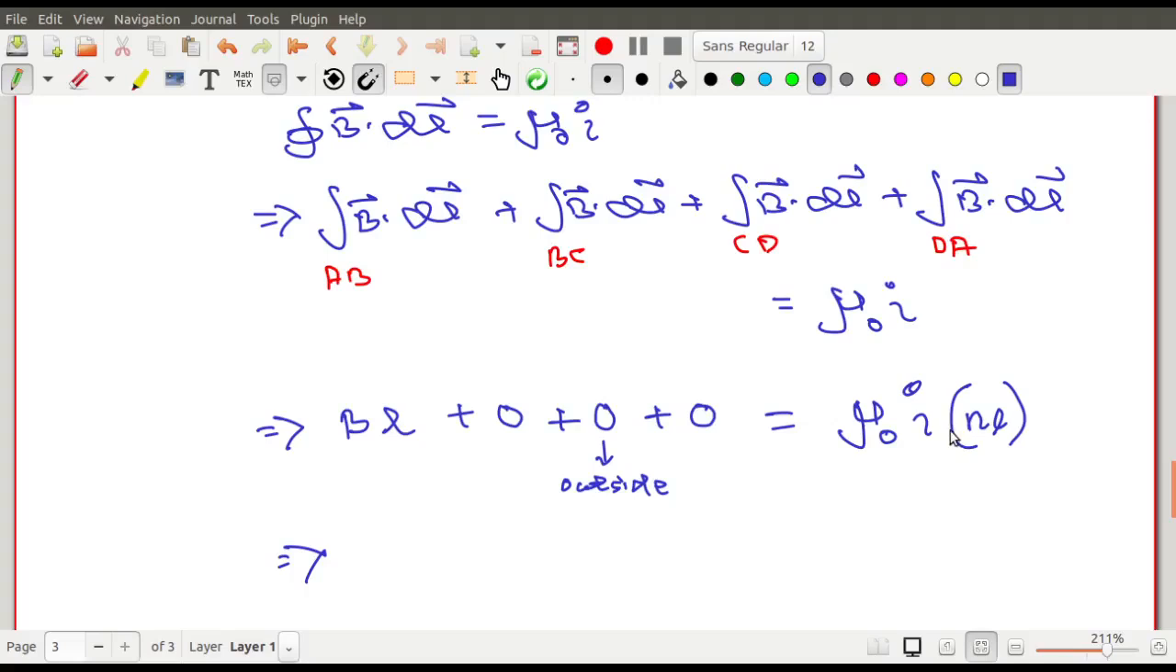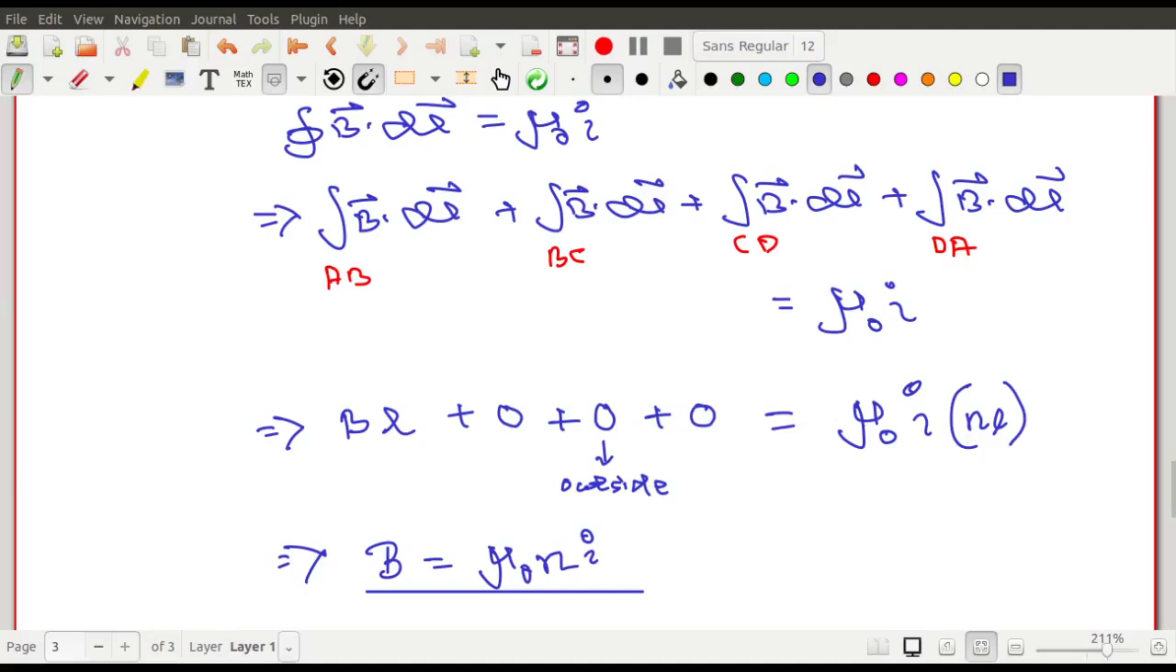Circular conductor এর সময় করেছিলাম, for n number of turns you should have to multiply by n. So here the number of turns is how many? NL is the number of turns. So that is why you come to know that B equals to how much? B equals to mu 0 Ni. So this is the magnetic field due to a solenoid at any point inside.